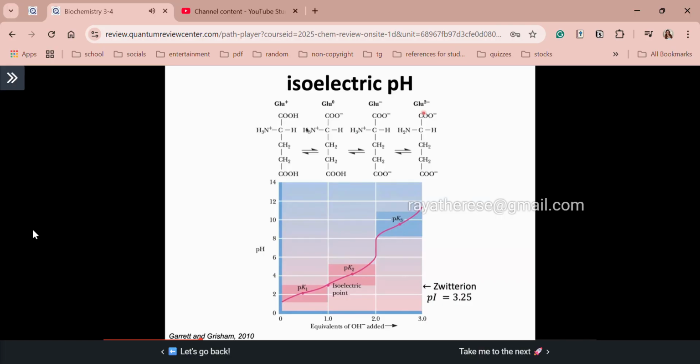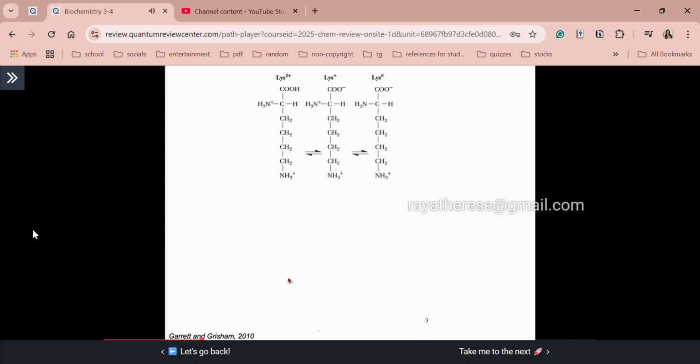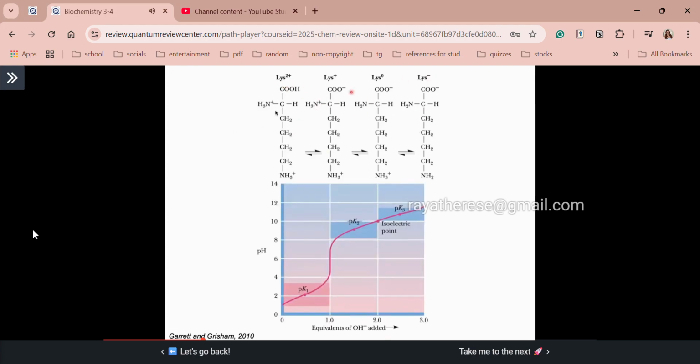Okay? So ang trend here, guys, for your neutral amino acid, ang net charge na lang ay from +1 to -1. Okay? So for your acidic amino acid, from +1 to -2. Alright? And you will see later on sa basic amino acid, so I will not discuss this comprehensively. So similar lang po siya sa acidic amino acid. But here ang difference, ang net charge is from +2 to -1. Okay, class, similar lang yan. Ang unang madedeprotonate always ay yung alpha amino group.